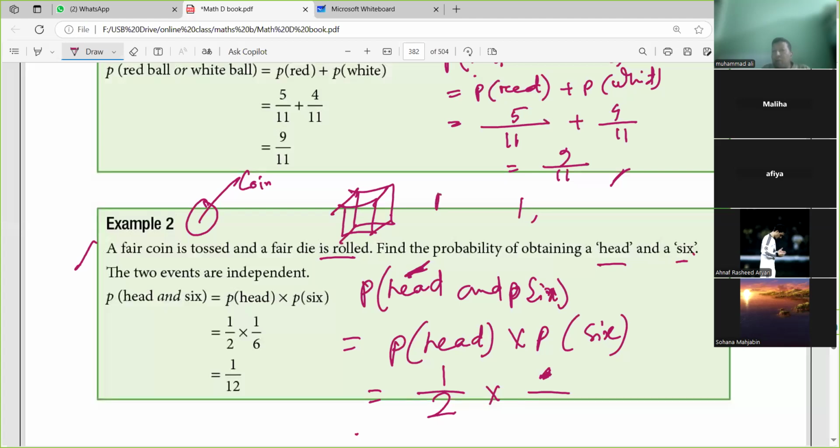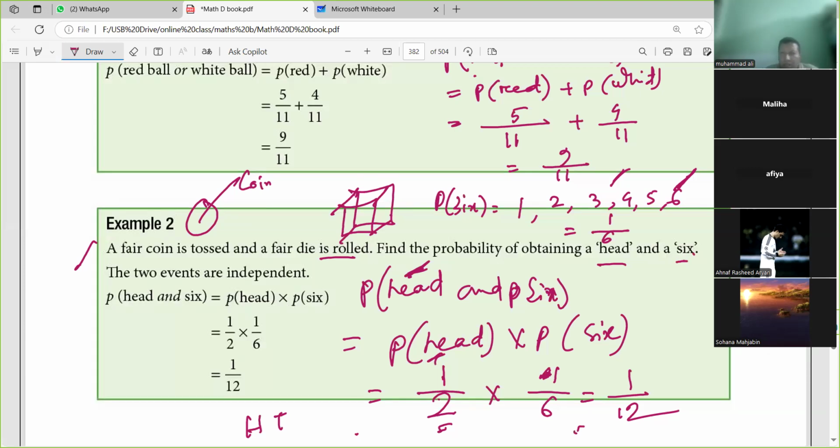Okay, if individually you want to find the probability of 6, how many numbers are here? 1, 2, 3, 4, 5, 6. Probability of 6 is 1 by 6. Is it clear, everybody? Okay, and for head, head and tail are two things. That's why 2; head is 1, so 1 by 2. Is it clear, everybody? So in this math, the key point is to find out which one is independent.